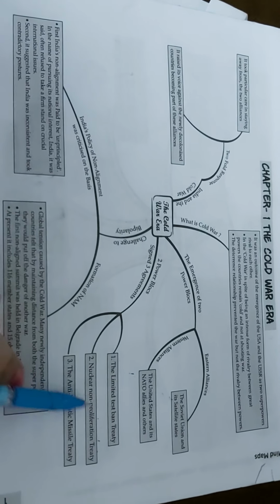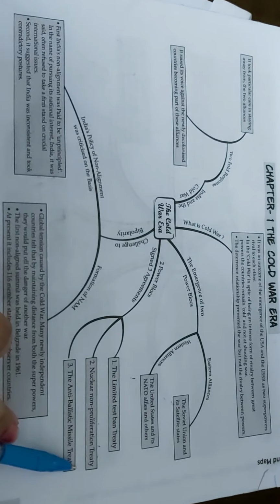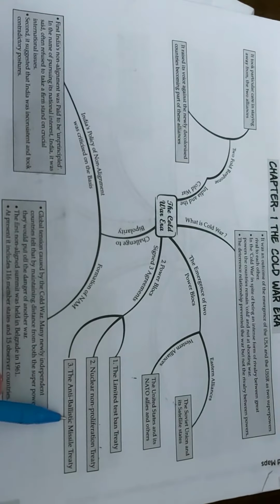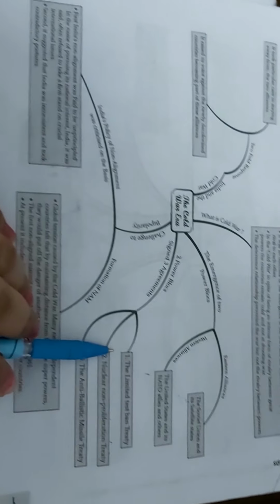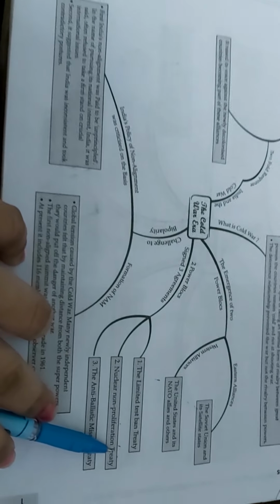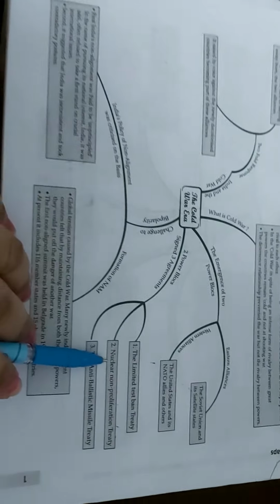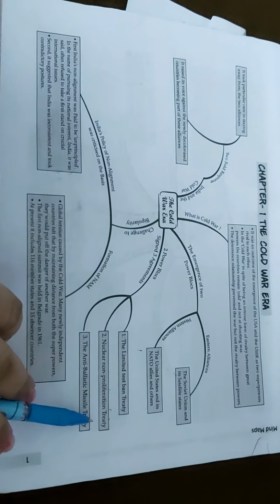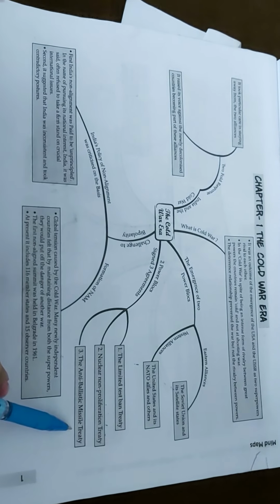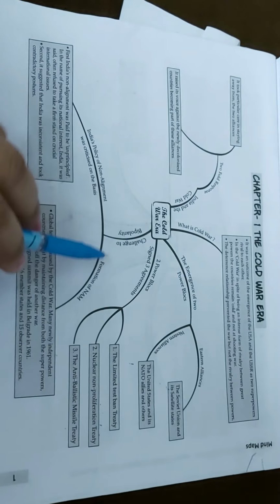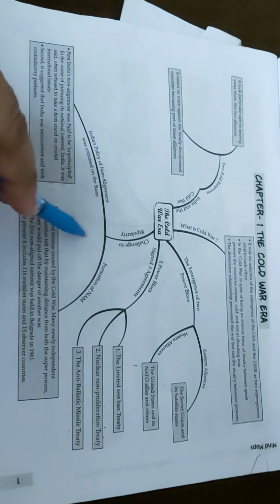Second, Nuclear Non-Proliferation Treaty. And third is the Anti-Ballistic Missile Treaty. Clear? Now, the challenge to bipolarity.